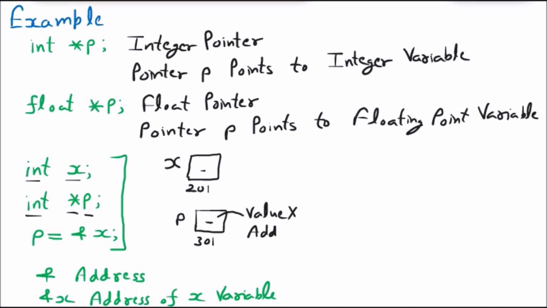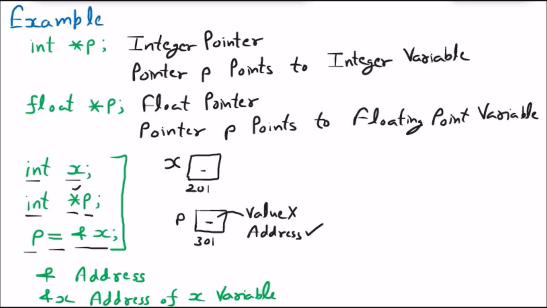So an address can be stored. Why? Because we have said it is a pointer variable, right? Star is given before that. Now if I say p is equal to &x, inside p we are going to store the address.